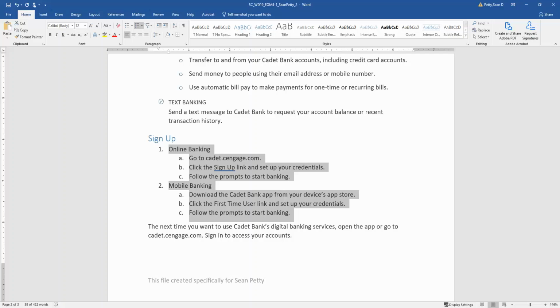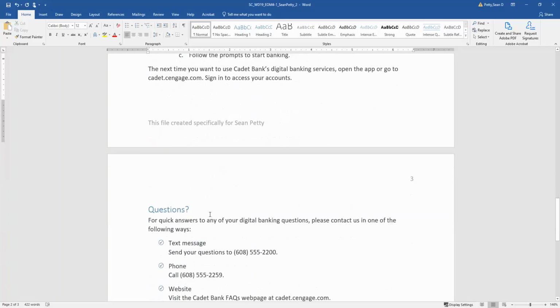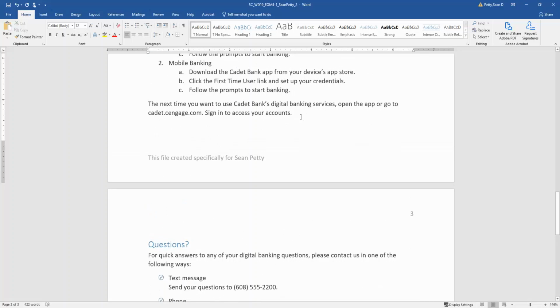So the next step is, all right, so number 9, apply a left indent of 1/2 inch to the paragraph beginning the next time you want, so right here, and ending access your accounts, which is right here. We're going to apply a left indent to this paragraph.